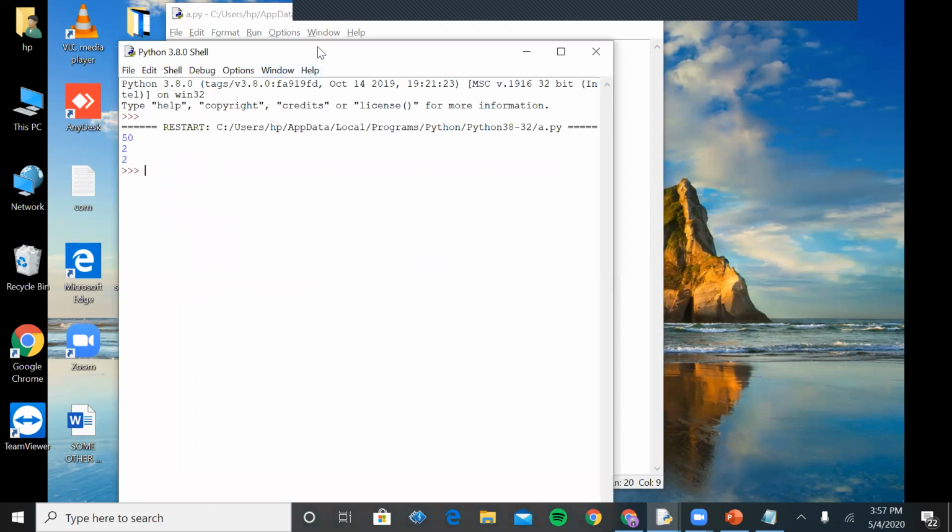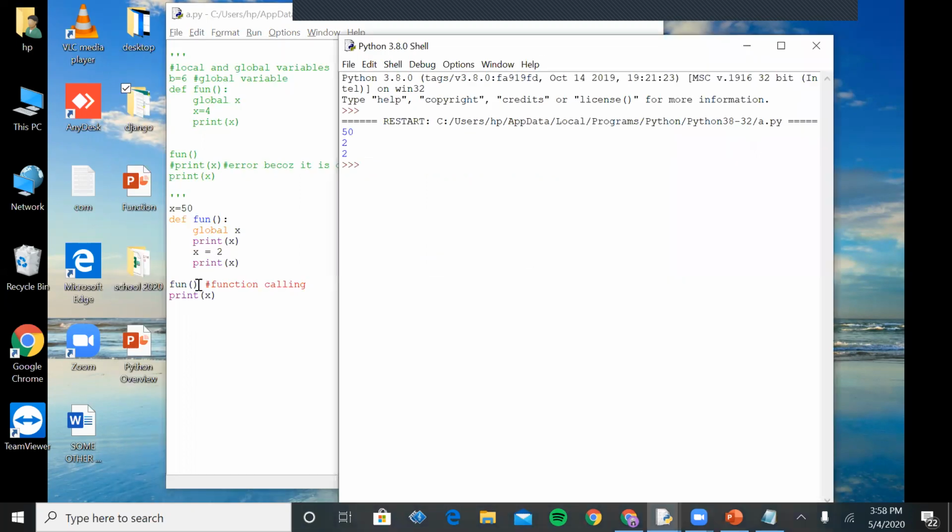Now you can see, first when I call this function, it will print the value of this variable x which I defined outside the function definition. After that, because I've made this variable x a global variable, if I change the value of x, then obviously it will print that value, and if I again display the value of x, then obviously it has changed the value of x. Suppose I'm taking another example,